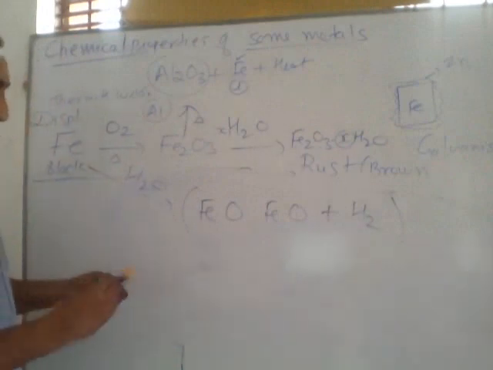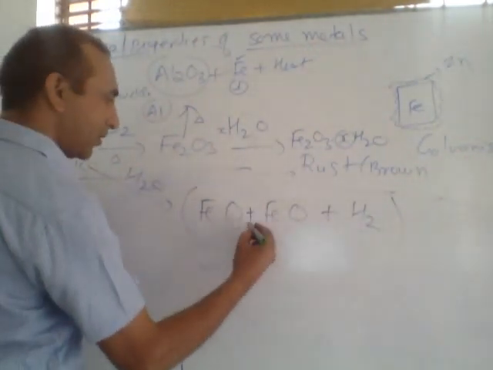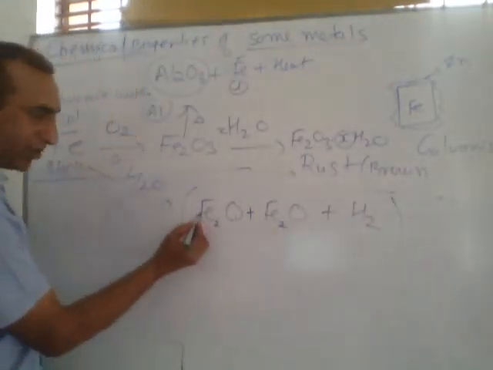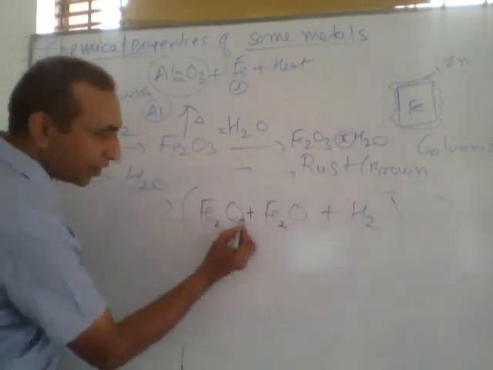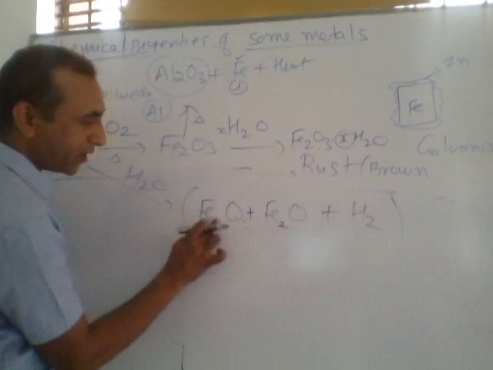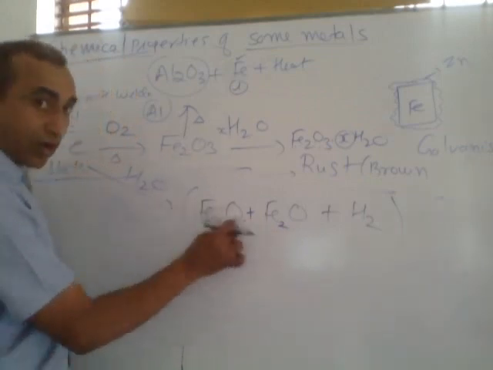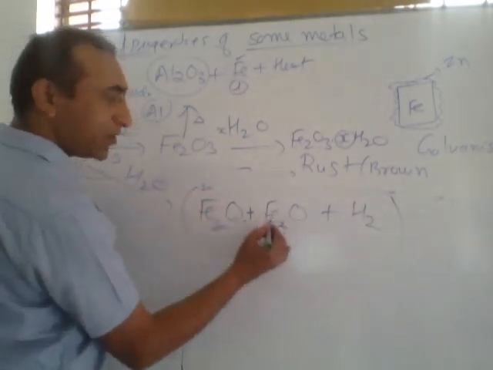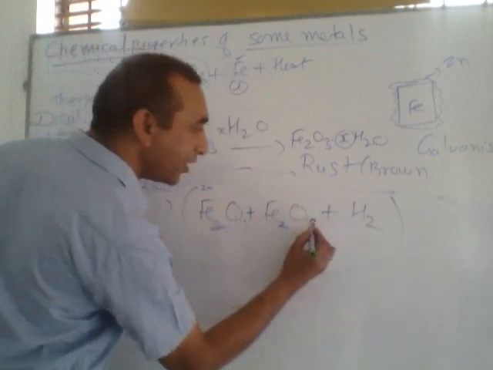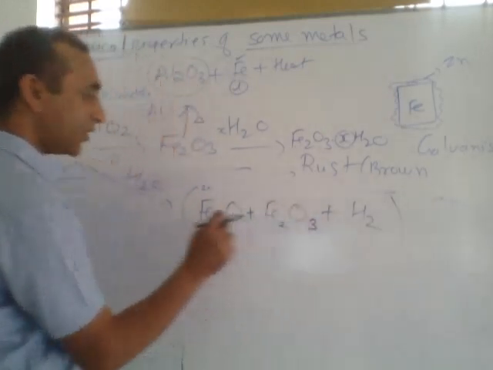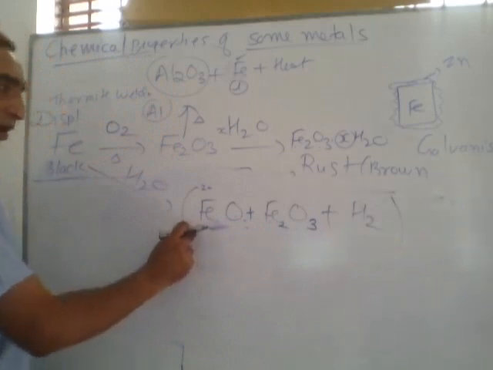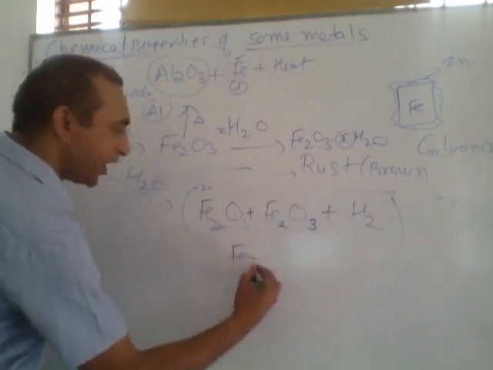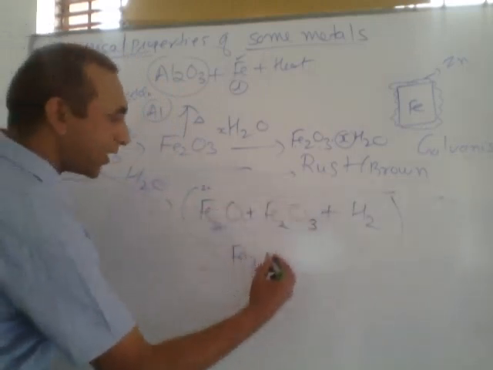Remember, in these two cases the valency of oxygen is 2. But in the first case valency of iron is 2. So we write in crisscross pattern, here 2 cancels. This is called ferrous oxide. Ferrous means the valency of iron is +2. But in this case the valency of iron is 3+, so we write here 3. This is called ferric oxide. In short, we can write a mixture of these two as Fe3O4. Fe3 means 2 plus 1, that is 3, and total iron are 4.